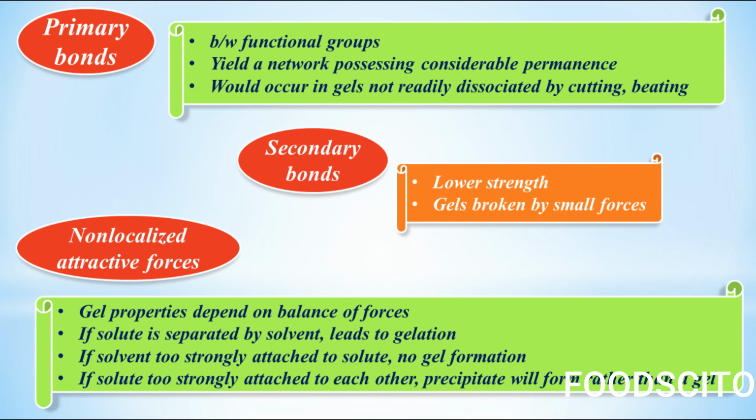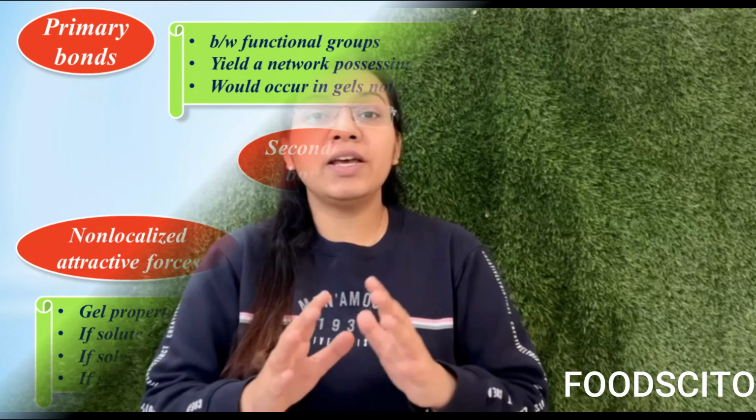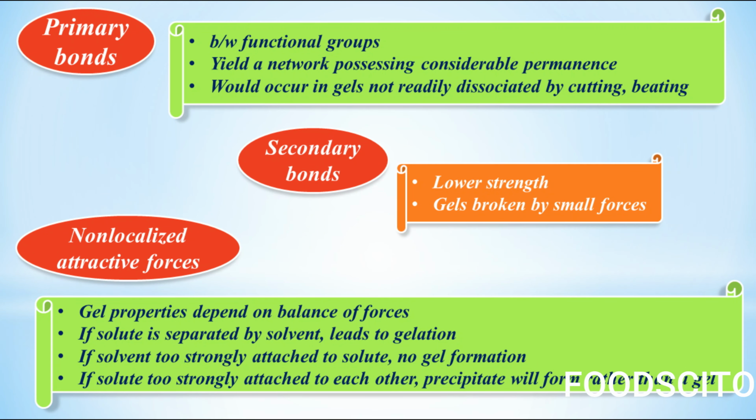Primary bonds. Primary bonds are between functional groups and they yield a network which is of considerable permanence. That means the gel formed due to these bonds won't be easily dissociated by any mechanical means, for example, cutting or beating. Secondary bonds. They are lower in strength and thus gels are broken even by small forces.